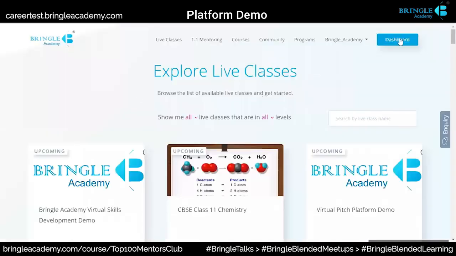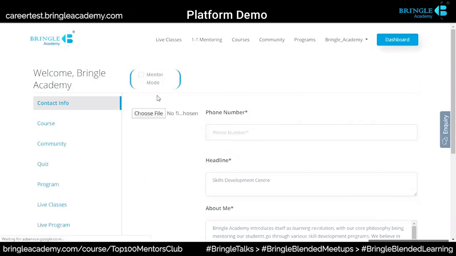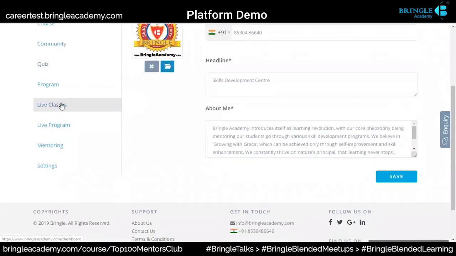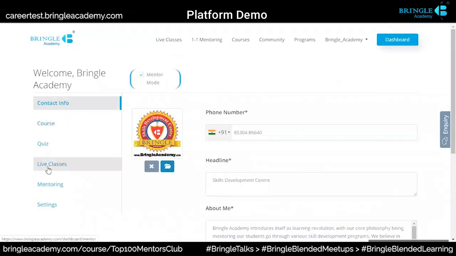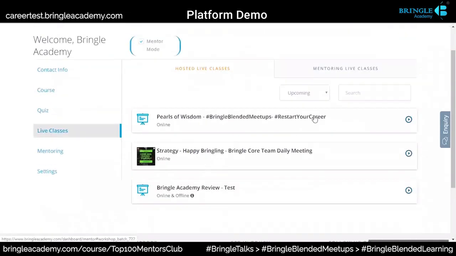And the dashboard is here. So they go into their dashboard. This is my mentor mode because I'm a mentor, but if I'm not a mentor, I will not get this option. And I can go to my live classes, because I'm a mentor here, so it is not showing up. But if I go here, mentor mode, go to live classes, and here all my classes are there, and then upcoming, past, all that has been done.